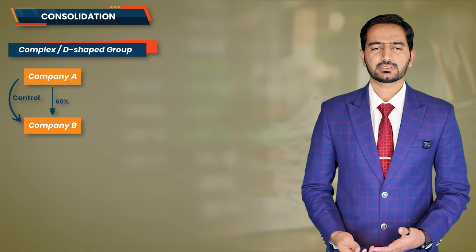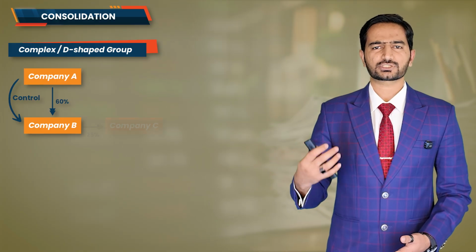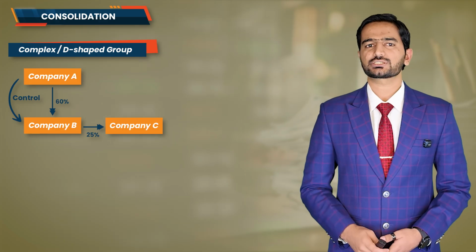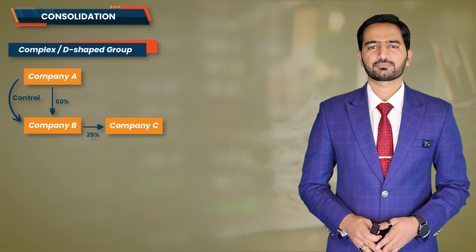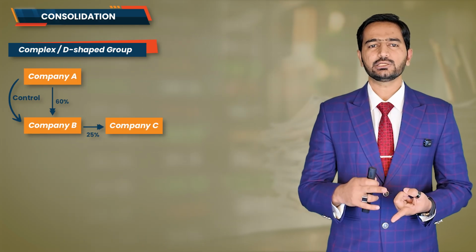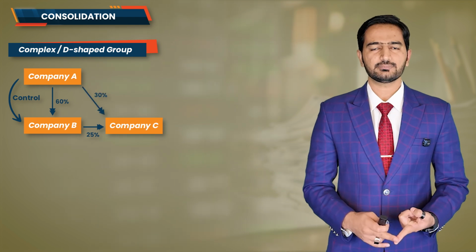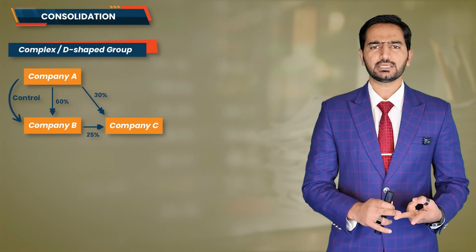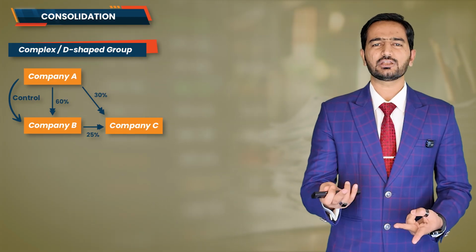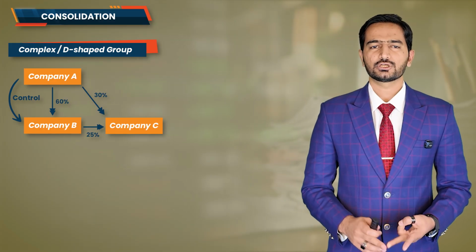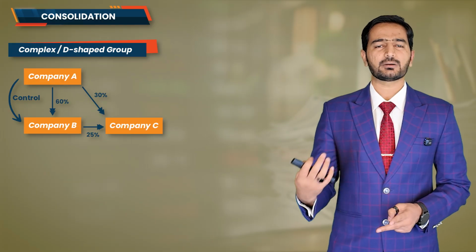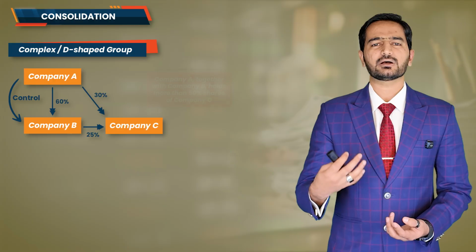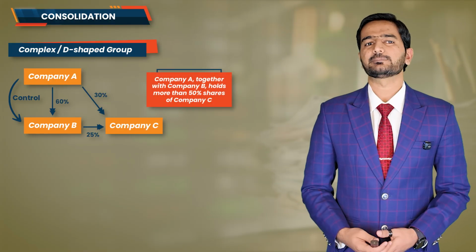In company C, company B owns 25% of the shares and company A owns 30% shares. So what do we have here? Company A directly holds 30% of company C. Company B, which is already controlled by company A, also holds another 25% shares in company C. So if we combine the shareholding of company A and company B together they hold 55% of company C. And that's the key.